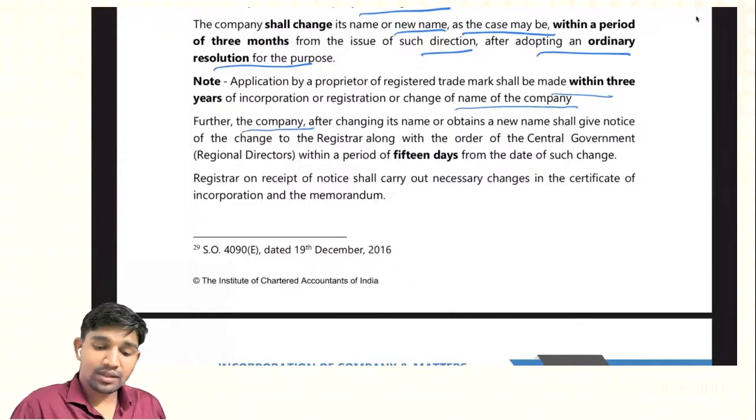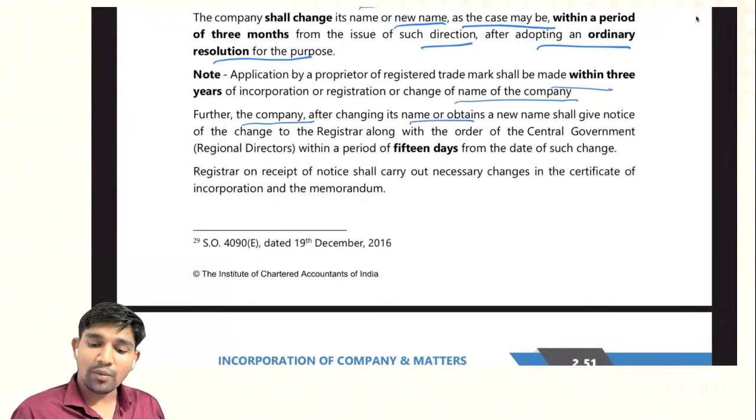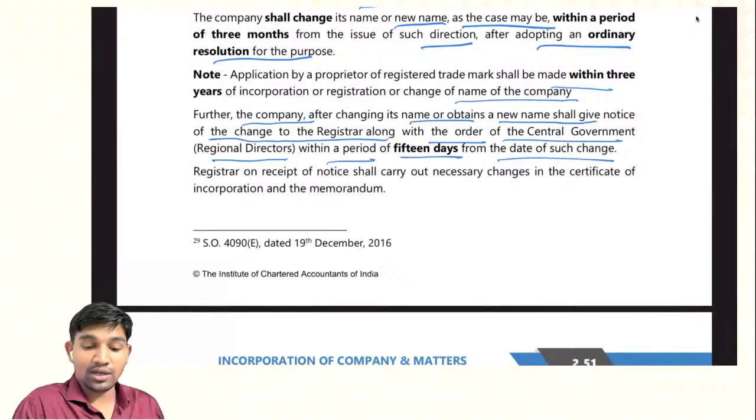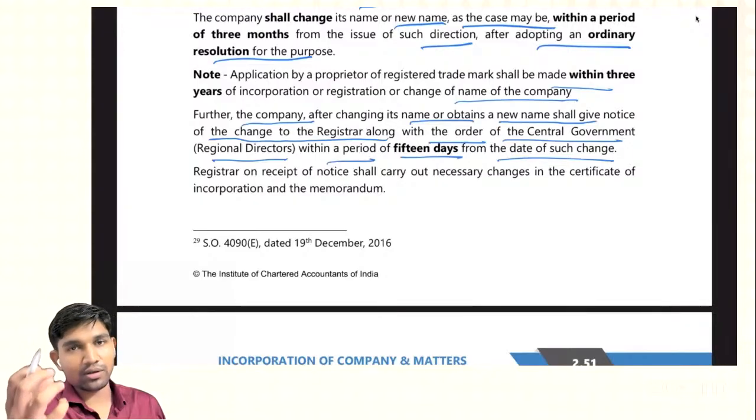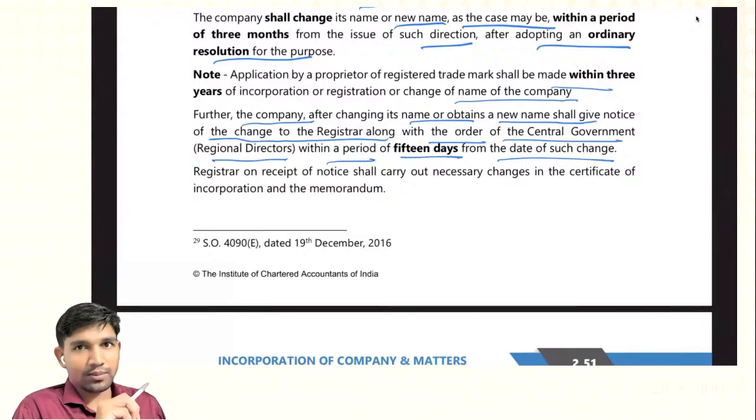Further, the company, after changing its name or obtaining a new name, shall give notice of the change to the registrar along with the order of the central government, the regional director, within a period of 15 days from the date of such change. Because the power is with the regional director, the regional director gives the direction to the company to rectify its name. Once it passes the ordinary resolution within the 3 months period,